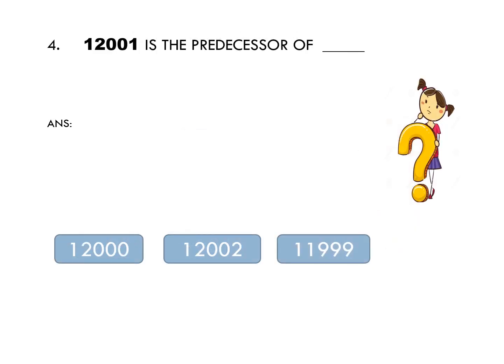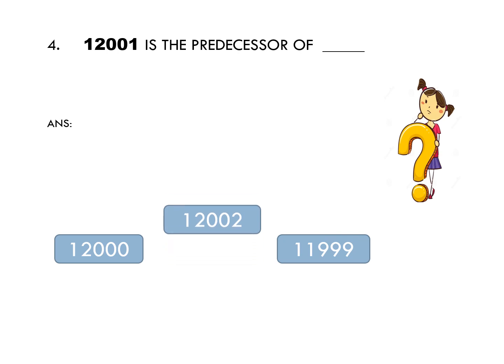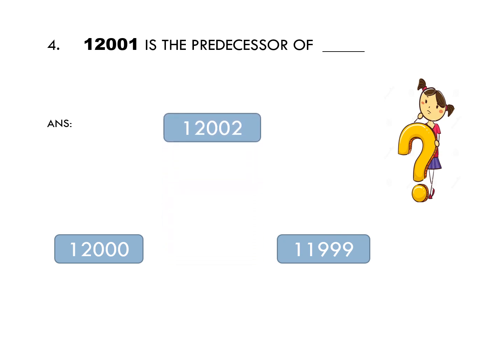Question number 4. 12,001 is the predecessor of dash. The answer is 12,002, because predecessor is the number which comes just before the number. So 12,001 comes before 12,002.